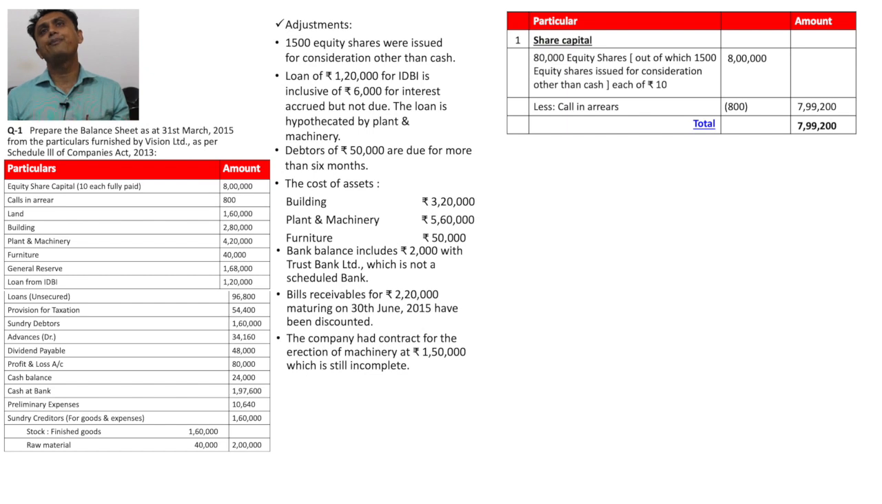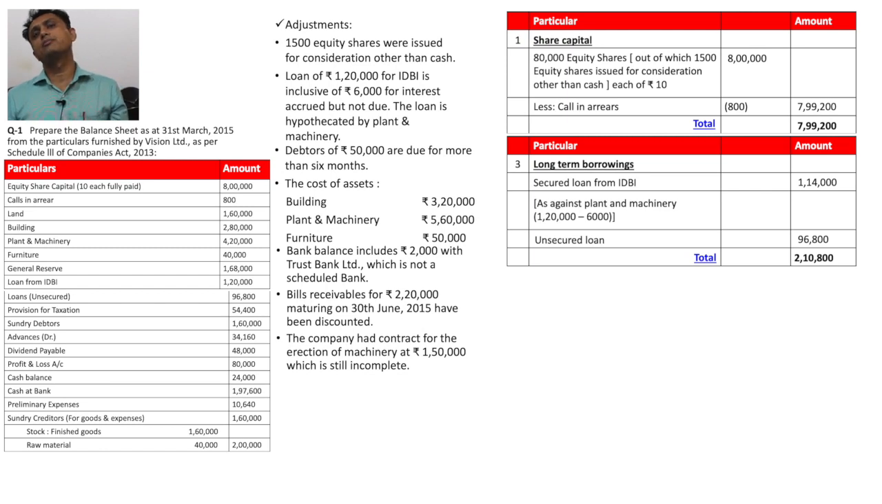So friends, we prepare note number 3, long-term borrowings, and in note number 3 we write down our loan. It is a secured loan from IDBI, 1,14,000, and 6,000 we write down under other current liabilities. It is outstanding interest on the loan of 6,000. So there are two entries: first, 1,14,000 in note number 3, long-term borrowings, and second, 6,000 under the head of other current liabilities.